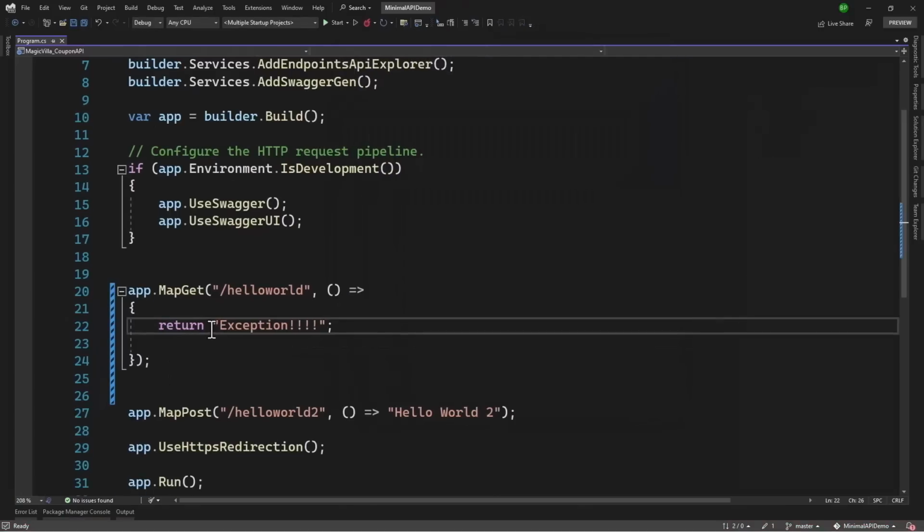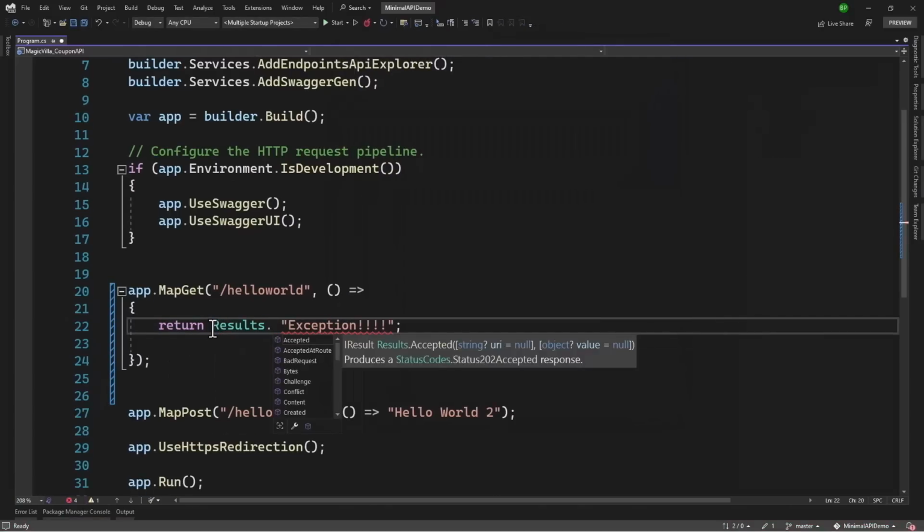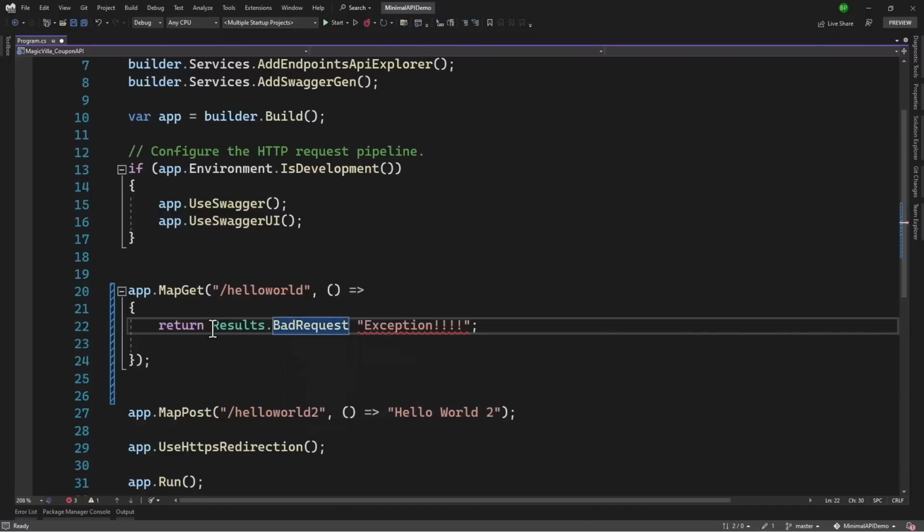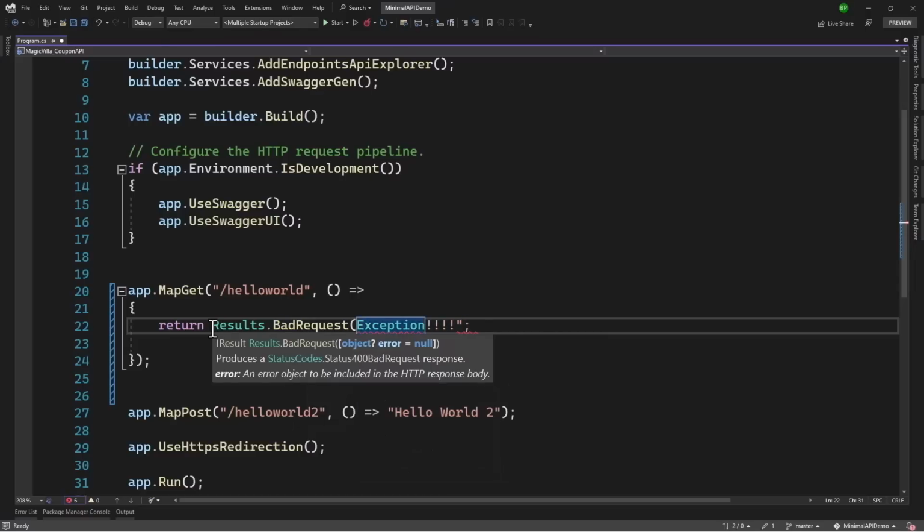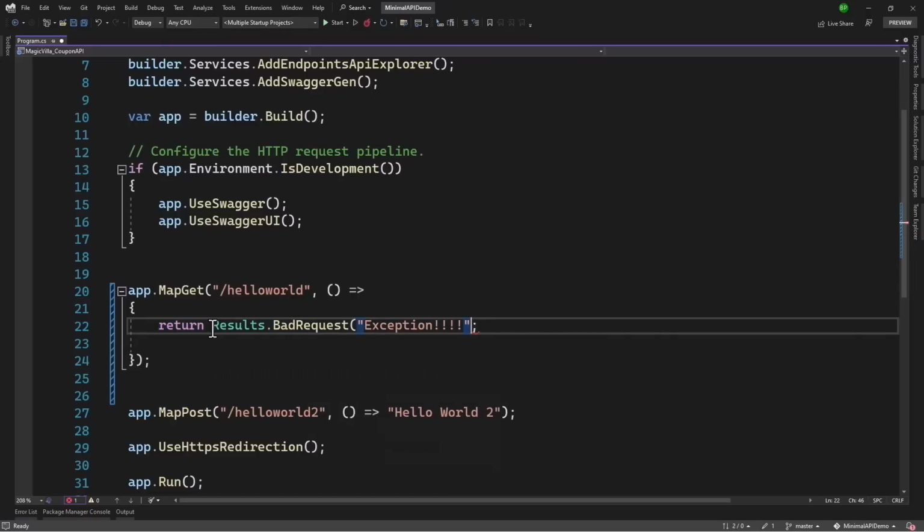That is also doable. Everything that we want to return is inside Results dot, and we have the endpoints for the status code. We have accepted, created, not found, bad request, and all of that right here. Let's say we have a bad request here, and inside there we are saying that there is some exception that is being thrown.